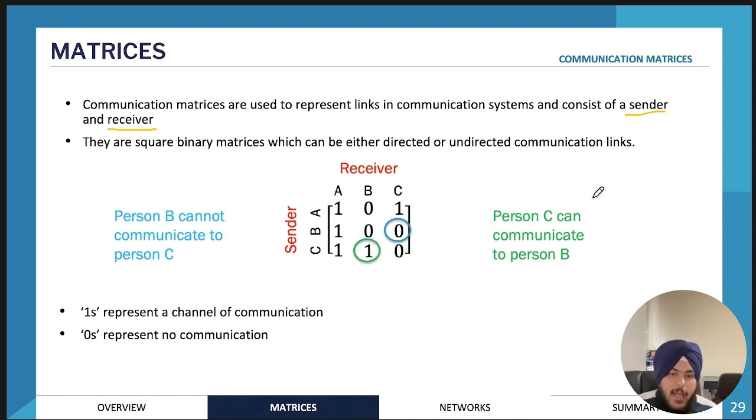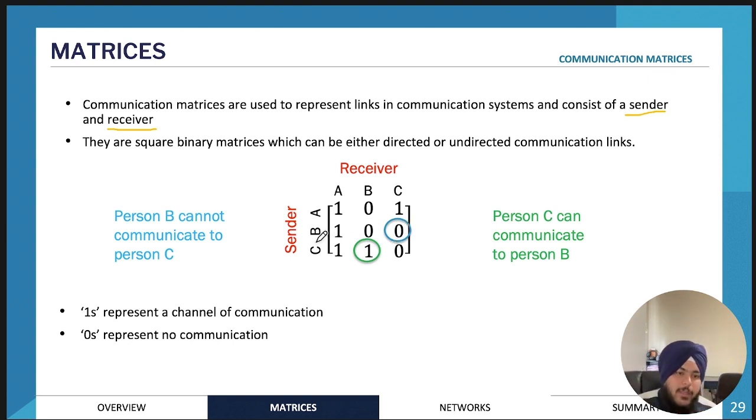So here are just a few examples. We have the sender and the receiver. B is the sender and C is the receiver. If we look at their union, where they come together at this point, there's a 0. So that means B, who is the sender, cannot send a message to the receiver, or can't communicate with the receiver.